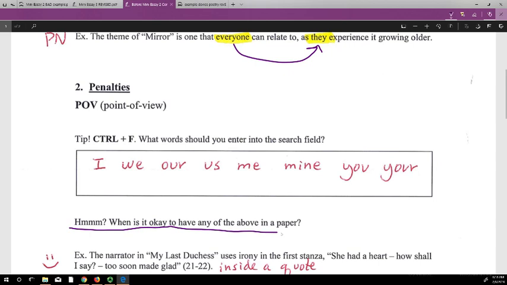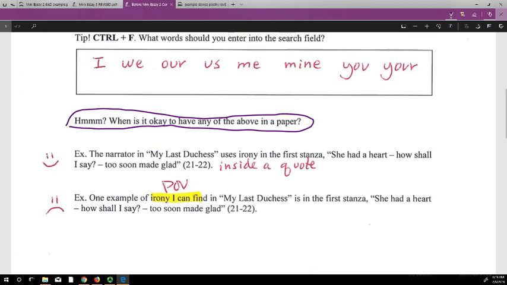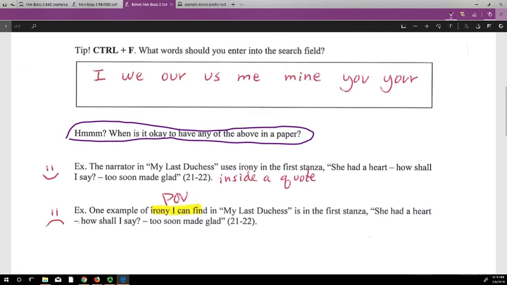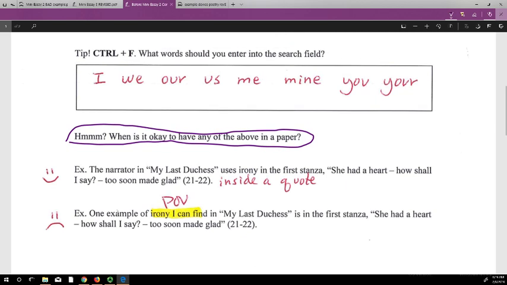Now, here's something. When is it okay to have any of the above in a paper? So here we have two emojis, happy, sad. Why is this the happy emoji? Why is this the sad? With point of view, right? So here we see I. Why is it okay to have I here? Because this is inside of what? A quote. If we have a quote going on, we can't mess with it. It's a quote. It has to be as is.